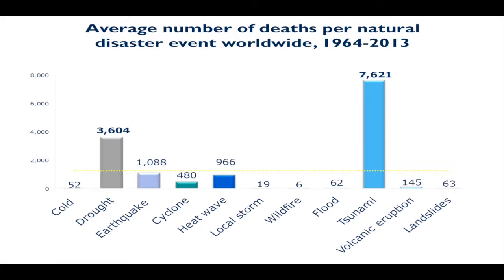One tsunami event can cause a large number of deaths, almost double second place here. Over 7,000 deaths per event on average in the tsunami during this period of time, compared to droughts at nearly half of that.